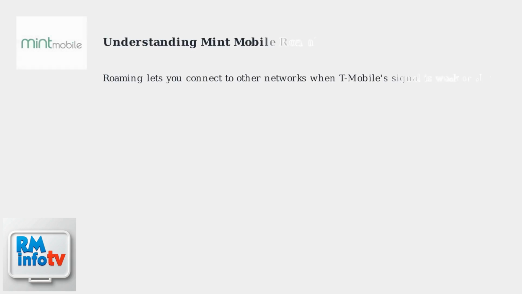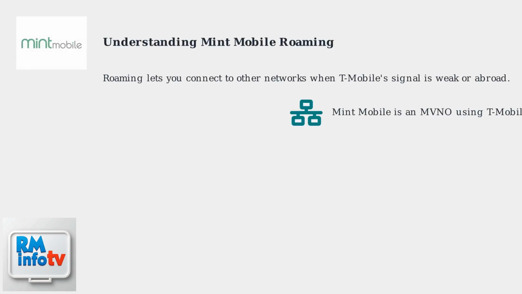Mint Mobile, as an MVNO using T-Mobile's network, offers domestic and international roaming, but it often requires manual setup. Roaming lets you connect to other networks like Verizon domestically when T-Mobile's signal is weak or when you're abroad. Roaming problems typically arise from incorrect APN settings, lack of add-on plans for international use, or device incompatibility.